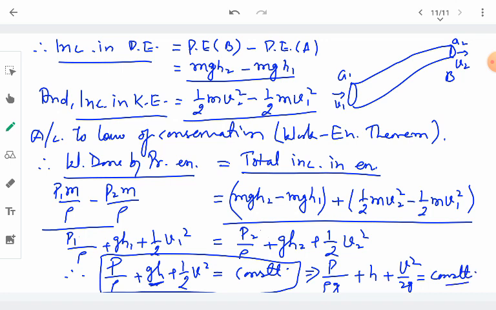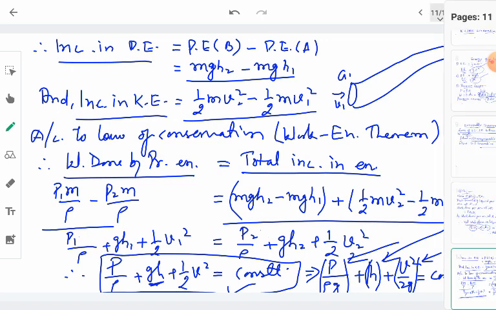Here each and every term has the dimensions of length. Therefore the first term is called the pressure head. The second term is called the gravitational head, and the third term is called the velocity head. So this is how we understand Bernoulli's theorem.